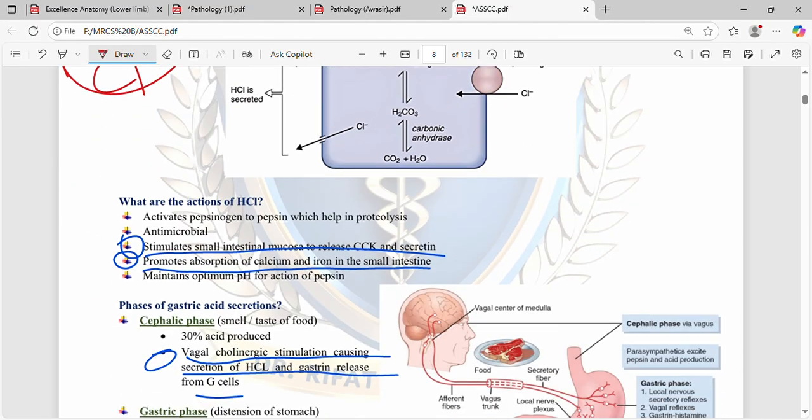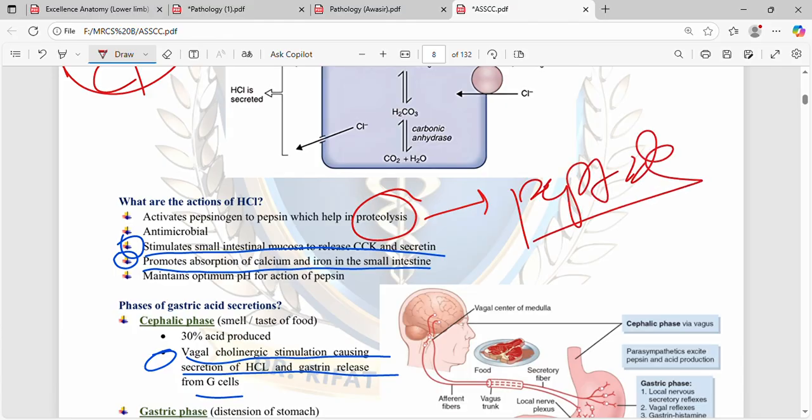What are the actions of HCl? HCl activates pepsinogen into pepsin, which helps in proteolysis, protein or peptide digestion. It is antimicrobial, stimulates the small intestine mucosa to release CCK, cholecystokinin and secretin, and promotes absorption of calcium and iron in the small intestine.